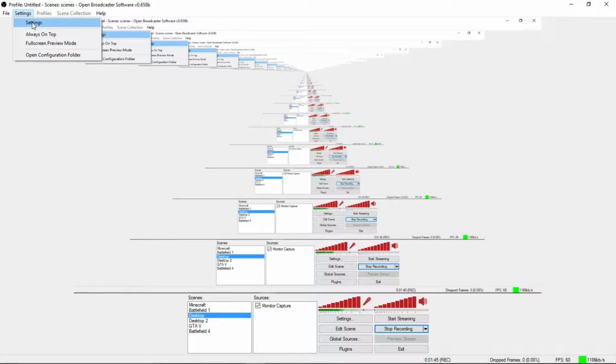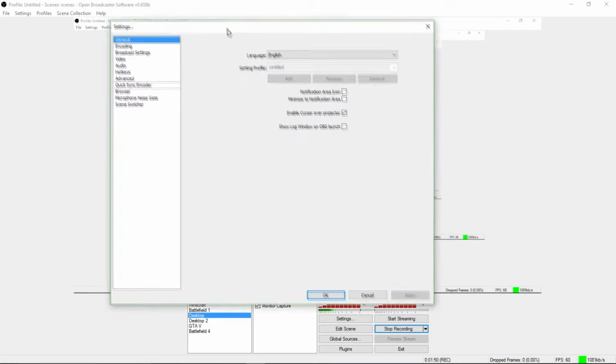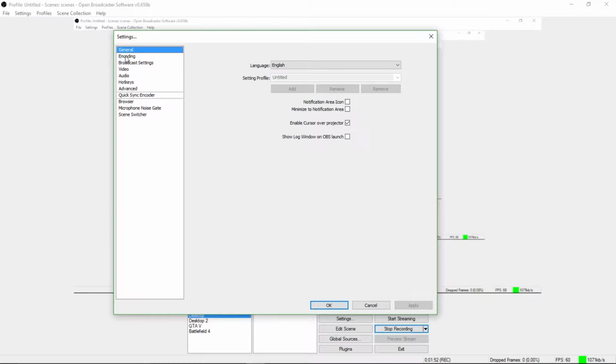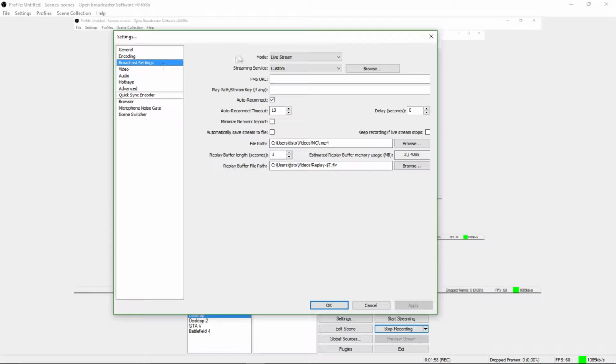What you're going to want to do is go to settings, and then go to broadcast settings. If you're going to stream, you want to go here and then select what you're going to stream, but I don't.